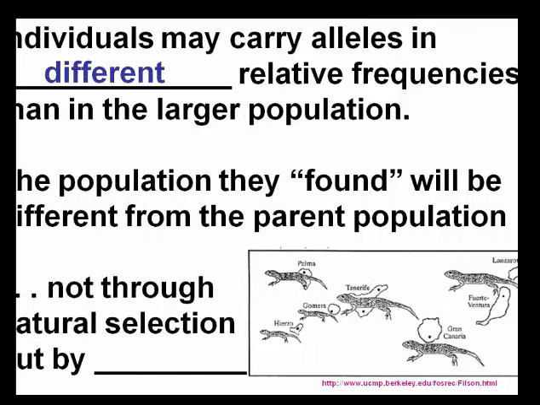So individuals may carry alleles in different relative frequencies than in the larger population. The population they found will be different from the parent population because, again, it was random. So genetic drift, make sure you write this down, is due to random chance and not through natural selection. Again, just by chance, it's not through natural selection, it's just random.